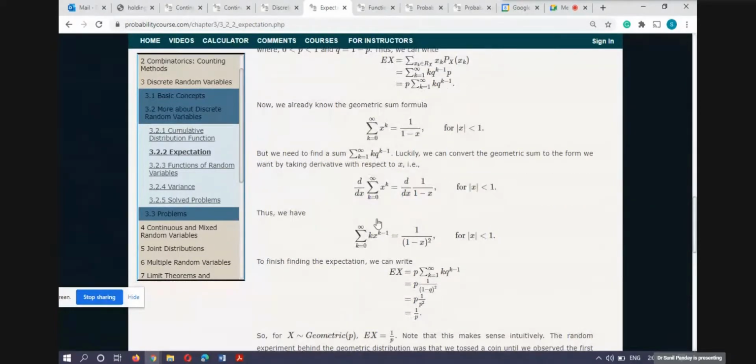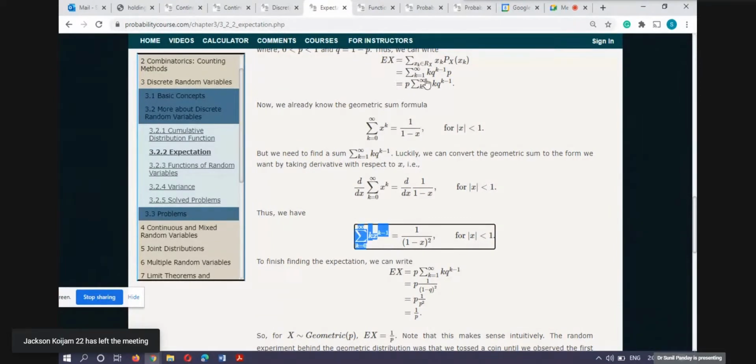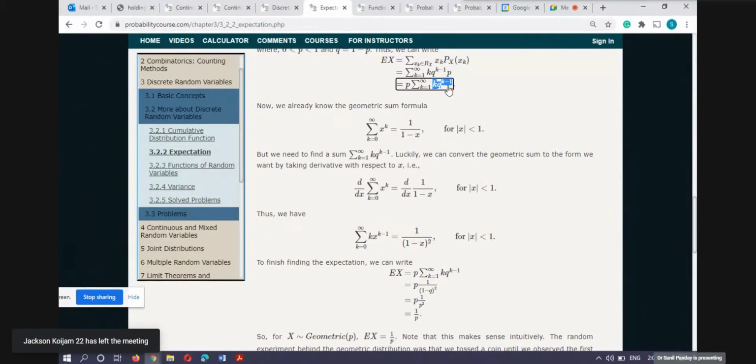After differentiation, you can see k x raised to power k minus 1 on the left-hand side, and here I will get this one. Here x is replaced by q.